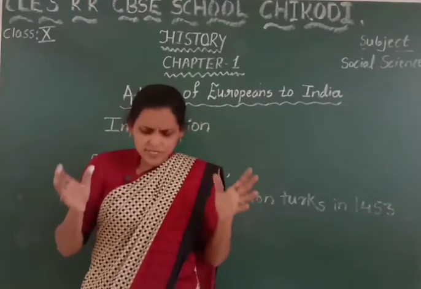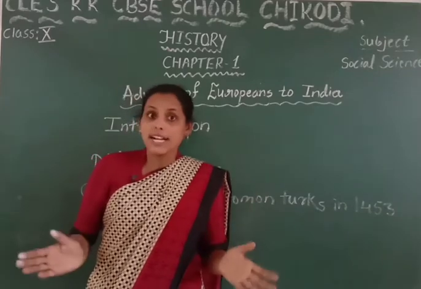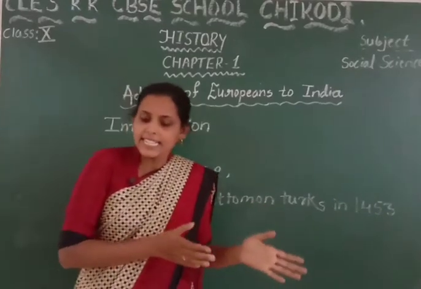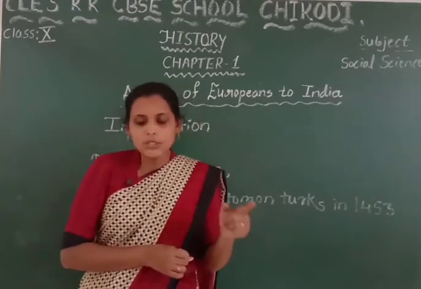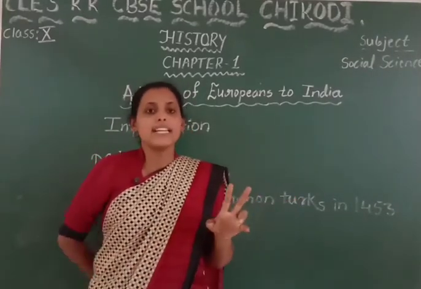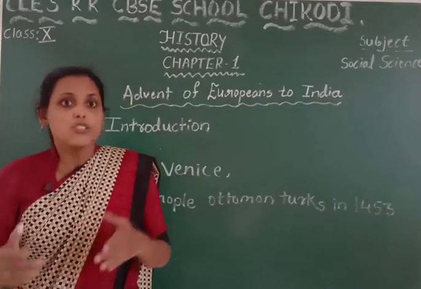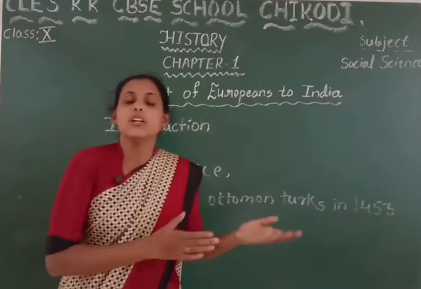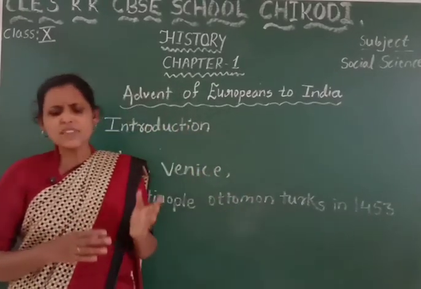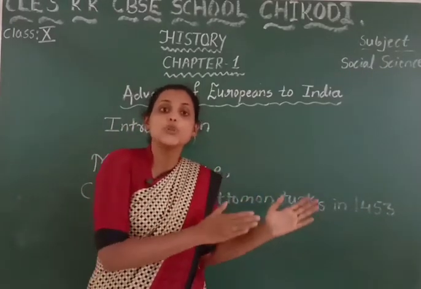So here, in search of the new sea route for India, they looked for all alternative routes to connect with India. So they started finding a route through the Atlantic Ocean. Then Portugal and Spain, these two countries really encouraged the sea voyage. Why would they have encouraged? Because they wanted to have a trade relationship with India. So first Portugal, followed by many other Europeans, started finding a new sea route to India.